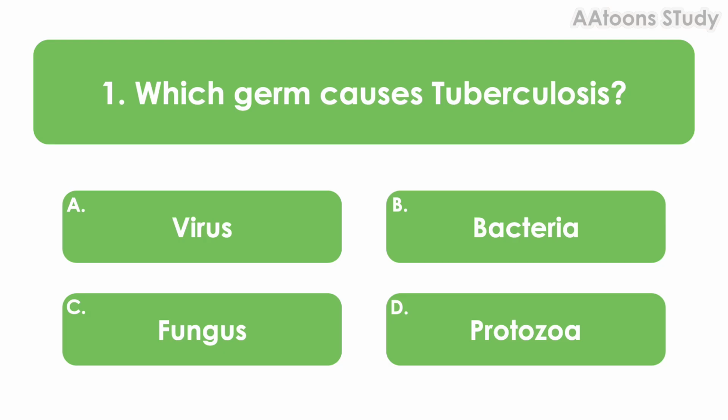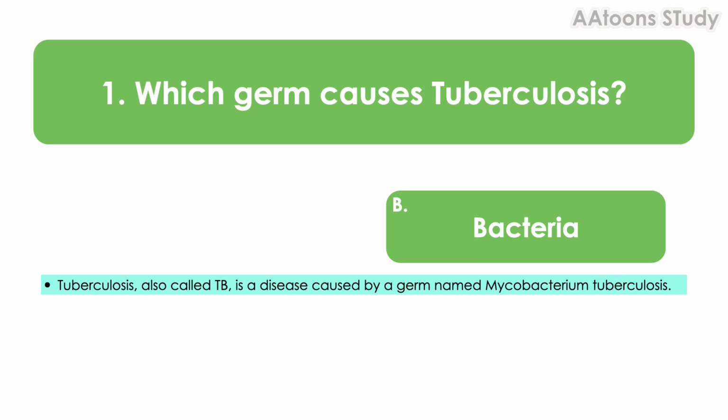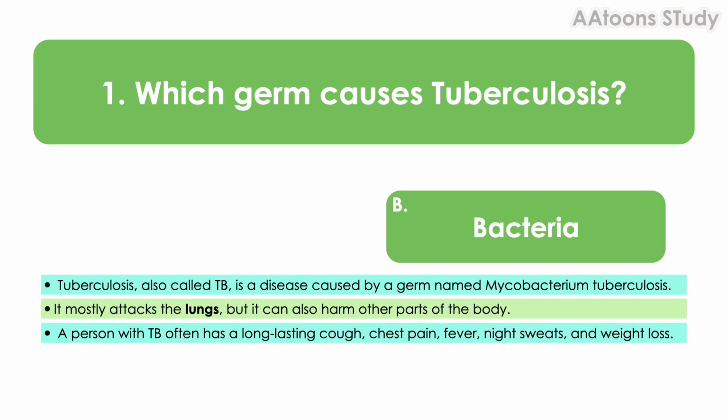Which germ causes tuberculosis? Bacteria. Tuberculosis, also called TB, is a disease caused by a germ named Mycobacterium tuberculosis. It mostly attacks the lungs, but it can also harm other parts of the body. A person with TB often has a long-lasting cough, chest pain, fever, night sweats, and weight loss.